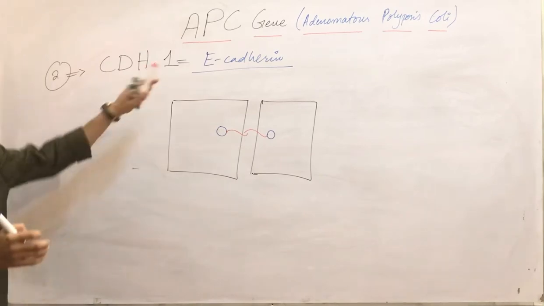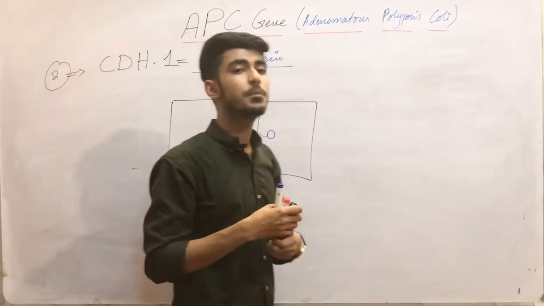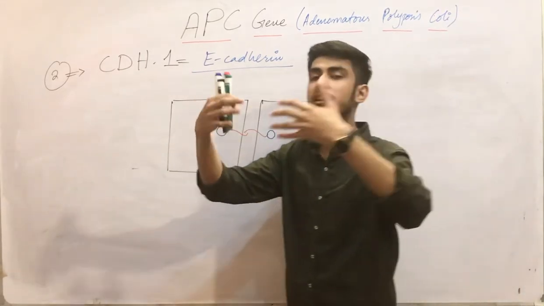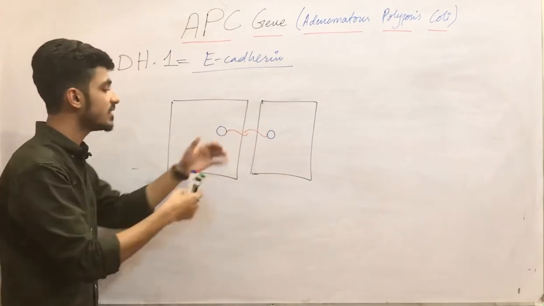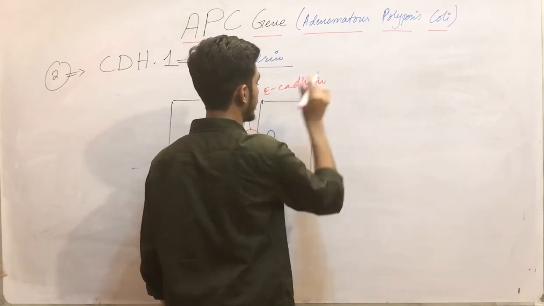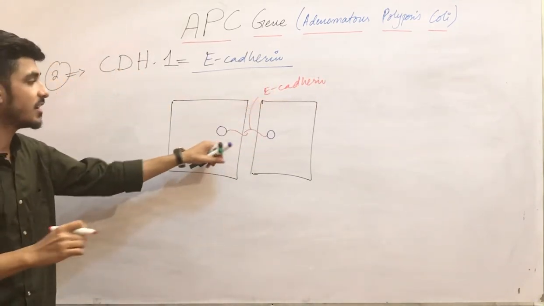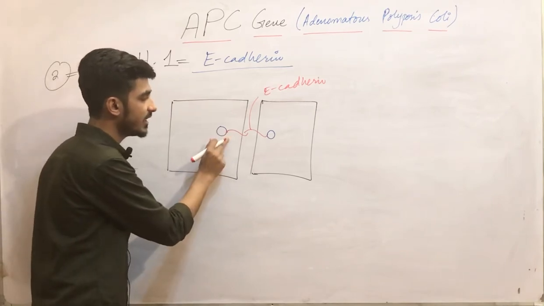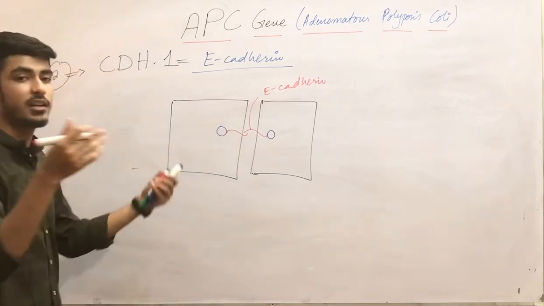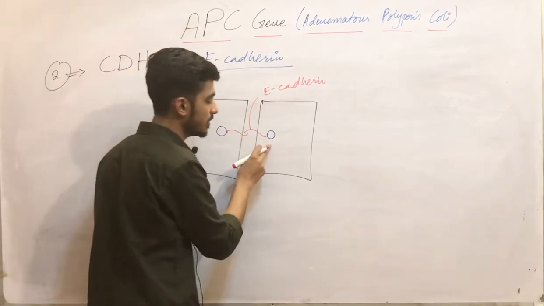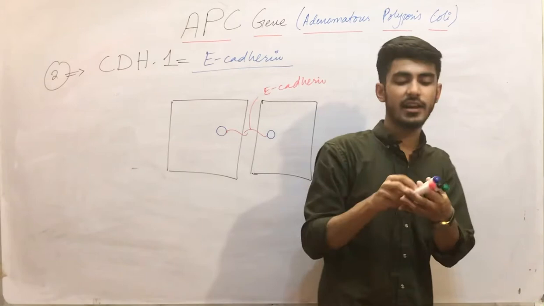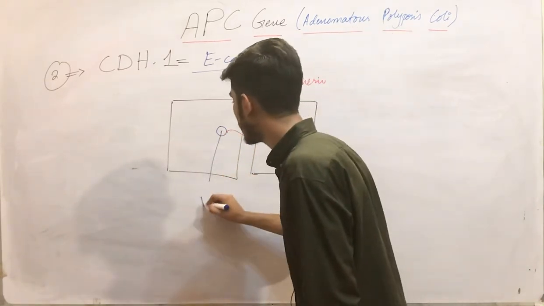Now E-cadherin, basically E-cadherins are the proteins that help in the adherence of the two cells. It means the two cells adhere with each other with the help of these E-cadherin proteins. These are the E-cadherin proteins. Clear? Now you can see here in the diagram that the cytoplasmic domain of the E-cadherin, or you can say the tail of the E-cadherin, has the beta catenin attached or coupled with it. The beta catenin is coupled with it. Clear? Now what happens, in the normal cells, this E-cadherin and this beta catenin are both coupled with each other.